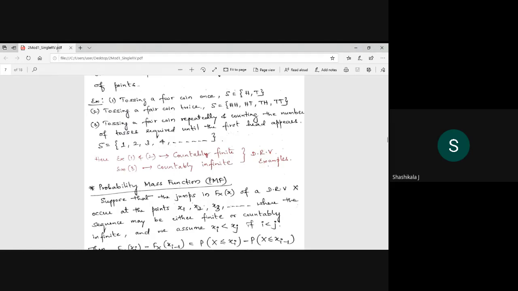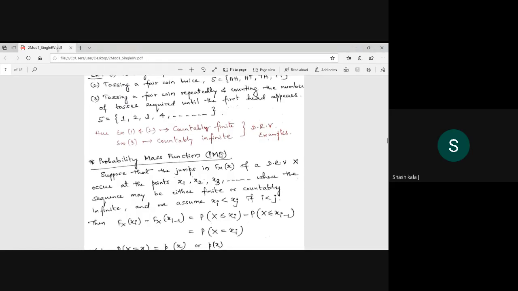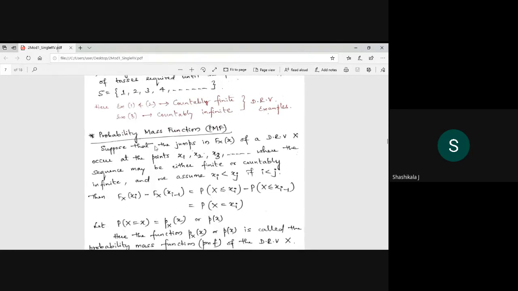Next is the probability mass function. Whenever it is probability, remember: mass function for discrete, probability density function for continuous random variables. It is how your random variable is distributed. Suppose that jumps in F of x of a discrete random variable x occur at the points x1, x2, x3.